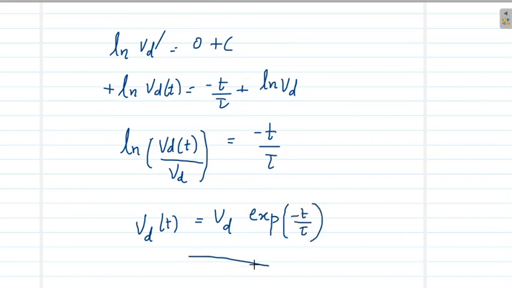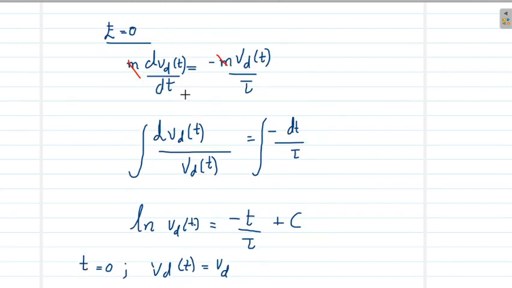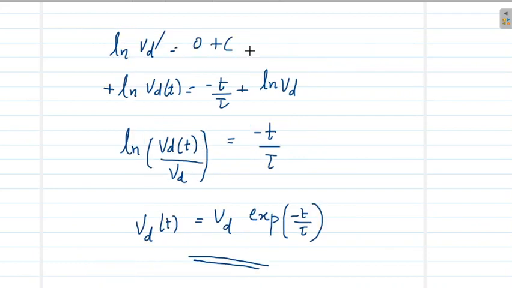So I have simply solved this equation for your more understanding. You can just skip this part. So solving that equation, we can get this equation of Vd(t).